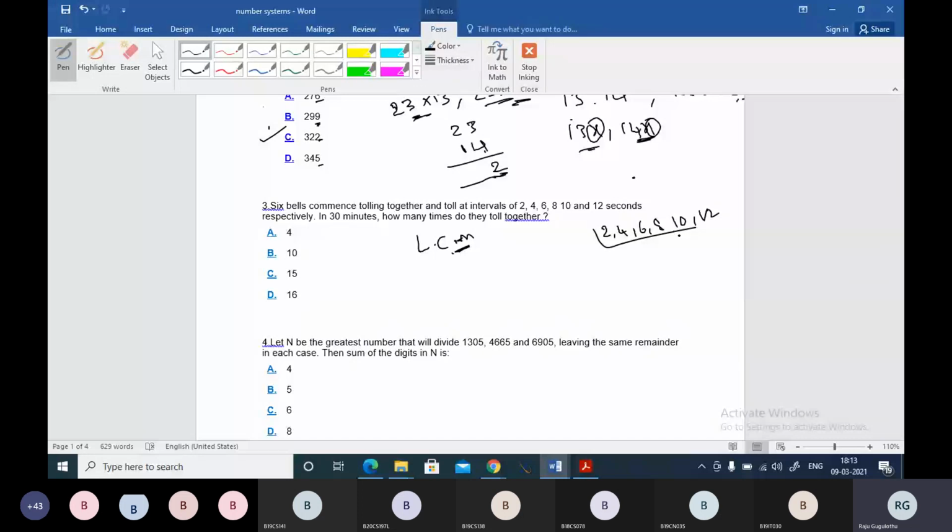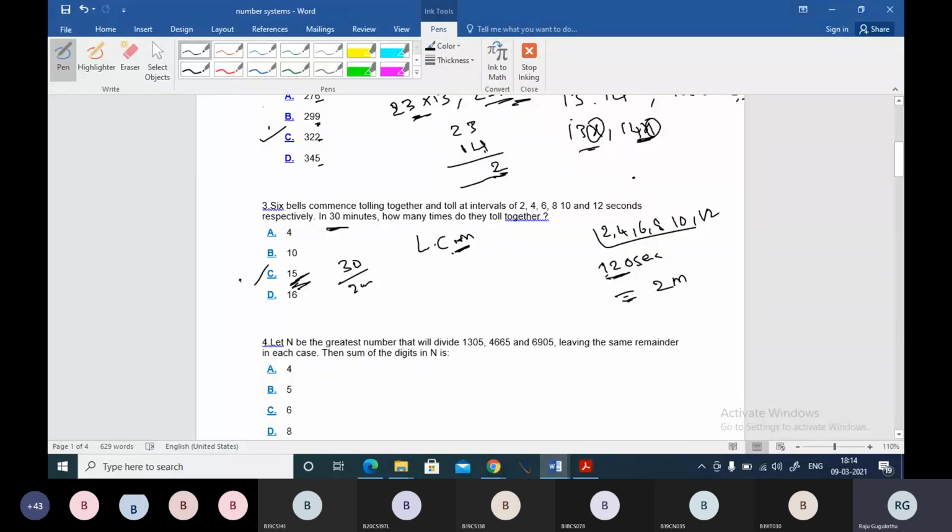In 30 minutes, how many times do they toll together? If you observe this, my friends, 120 seconds. Actually, 6 bells are tolling together. First time at 2 seconds, next 4 seconds, next 6 seconds, like that up to 12 seconds. Next, at 120 seconds they will toll together, boss. 120 seconds is nothing but 2 minutes, right? So they will toll together after every 2 minutes, and in 30 minutes, 30 by 2, so 15 times they will toll.